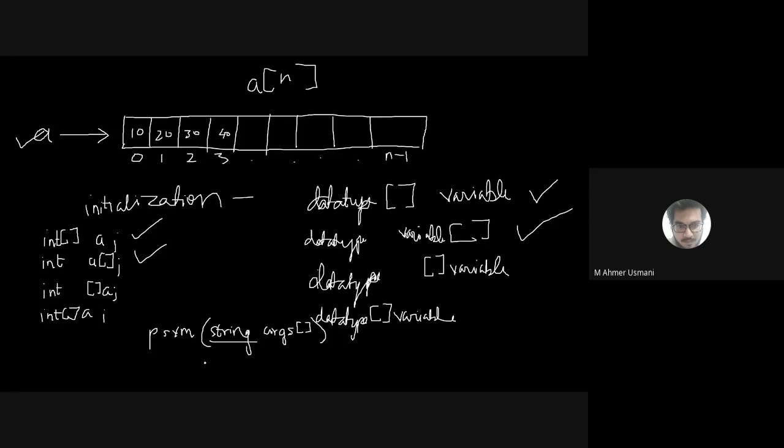We can also write it the same way. In public static void main you can change it like this. We can have String, then a square bracket, and then args. So this is the second way of initializing args. You can also do the third and the fourth methods. Inside public static void main you can change it and see. It will always work. Is it clear?